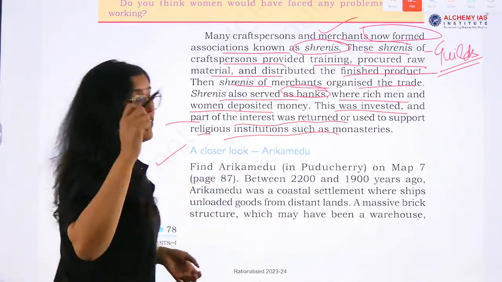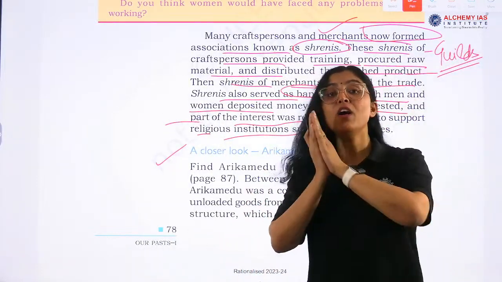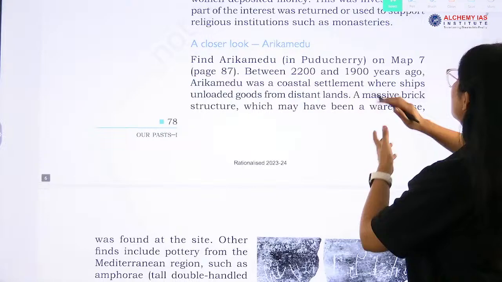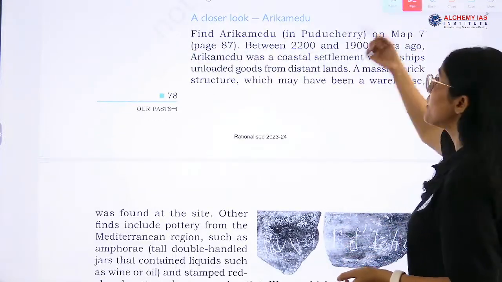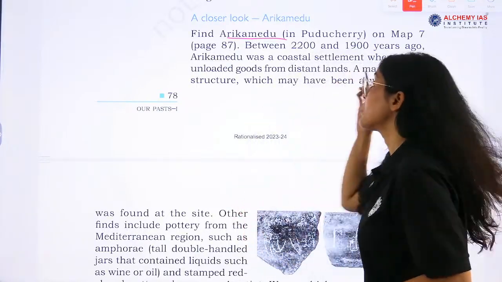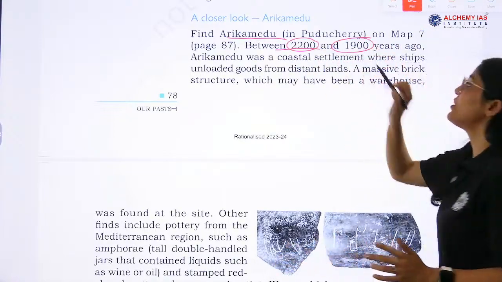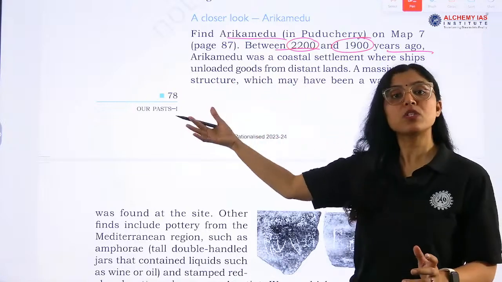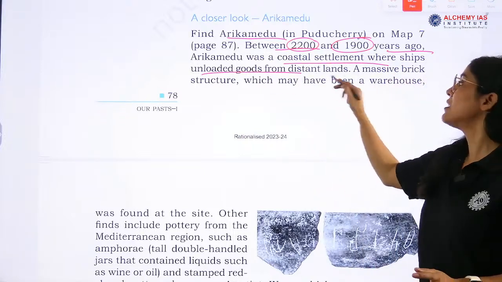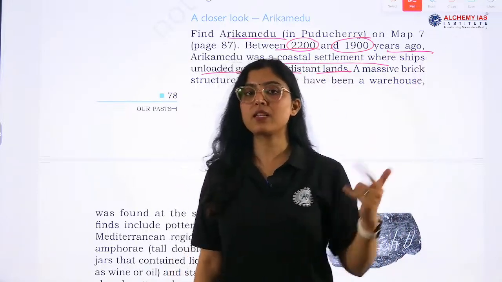Now Arikamedu, very important. All the ports and cities that are mentioned in NCERT become valuable information. Do not ignore this information. You should make a short note about Arikamedu. What was the role of Arikamedu? Because very simple questions are asked on this. Find Arikamedu and see: between 2200 and 1900 years ago, Arikamedu was a coastal settlement where ships unloaded goods from distant lands. So the first purpose is that ships unloaded goods coming from different lands.